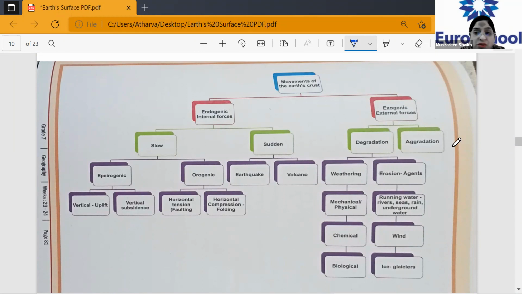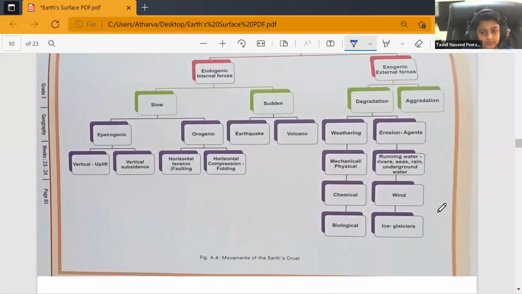But in external forces you have two different types, that is degradation and aggradation. We just saw, right? Degradation is further classified into various aspects: weathering, physical or mechanical, chemical, biological, and erosion. These are all the causes because of which degradation happens. Okay, clear? Clear till here? Yes, ma'am.